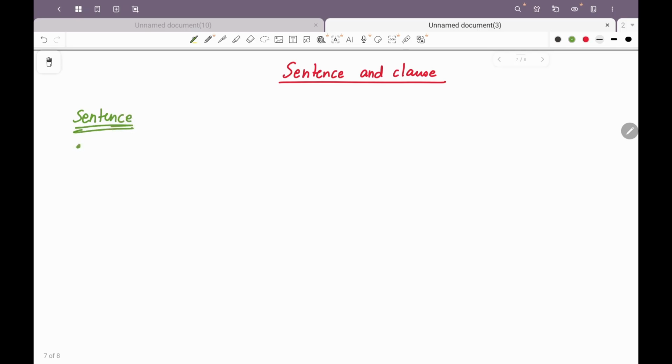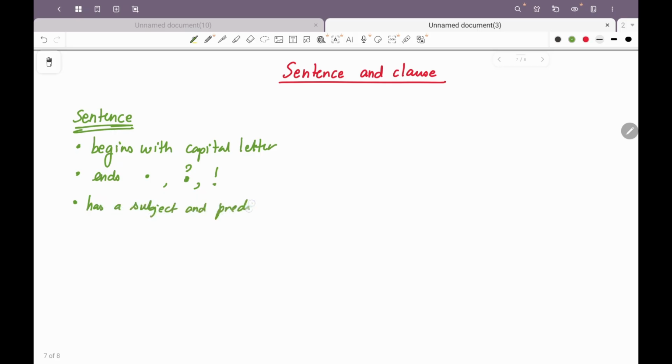So in a sentence, what are the three conditions for a complete sentence? First, it begins with a capital letter. Two, it ends with a full stop, a question mark or an exclamation mark, and it has a subject and predicate.